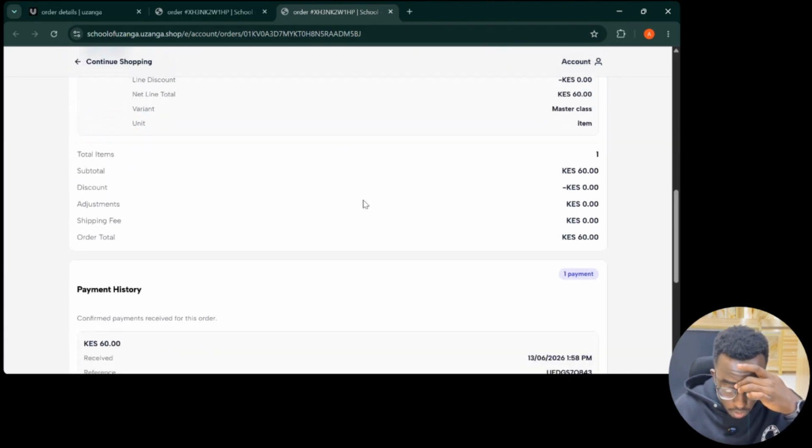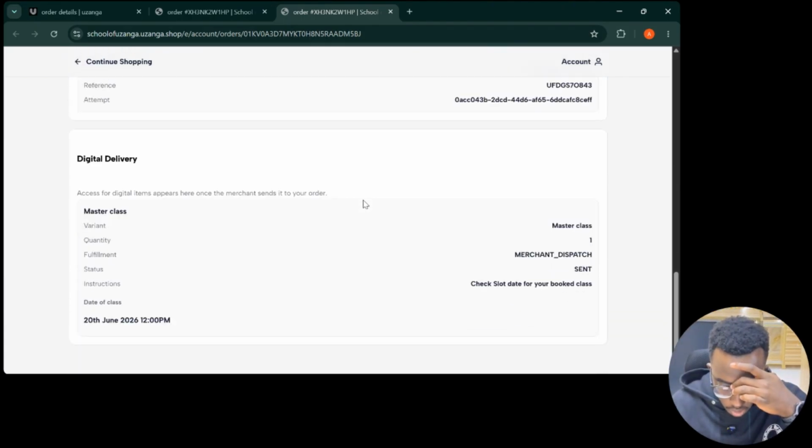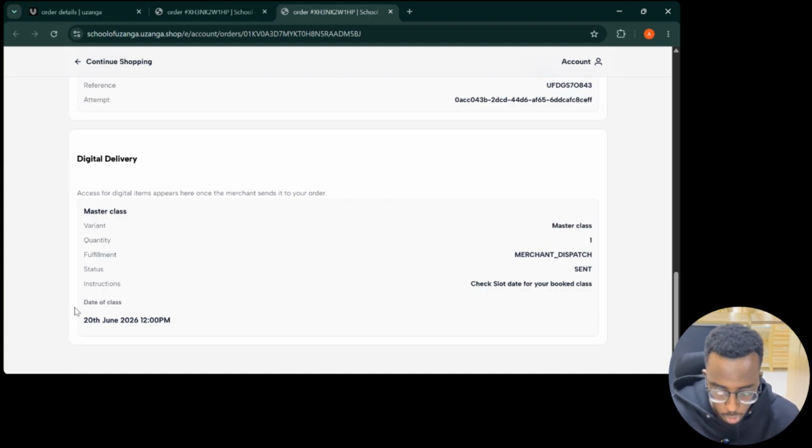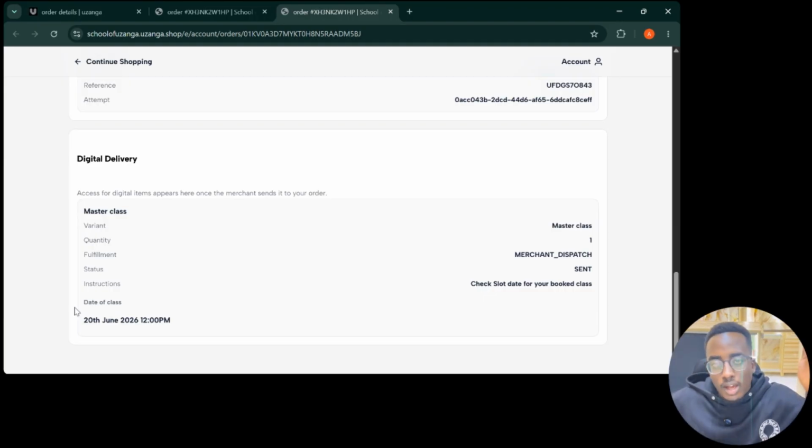Now if we check, now we scroll down to digital delivery section. This is here, you see right here, that's what we're buying. So now the client will just come and see that the date you've been slotted in is 20th June 2026 at 12 p.m., right? So all this happens asynchronously. Your customer can continue buying, continue doing their own thing, and you doing your own thing. They just pay, sign up, and wait for that day. So that's how you sell events, digital products, files, and everything within that class on Uzanga.